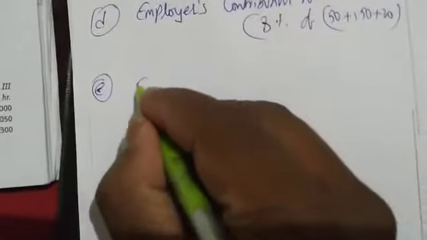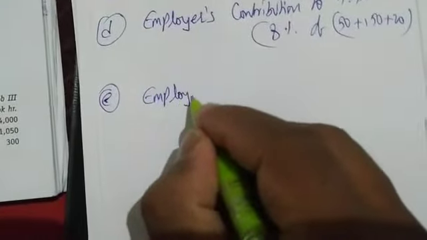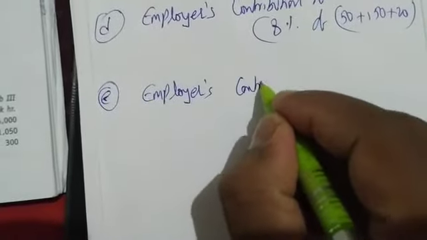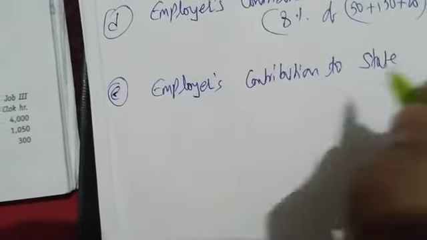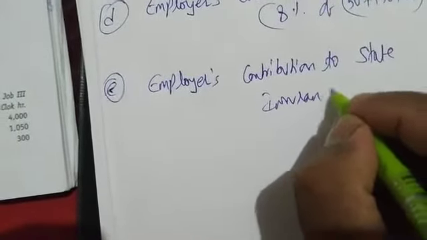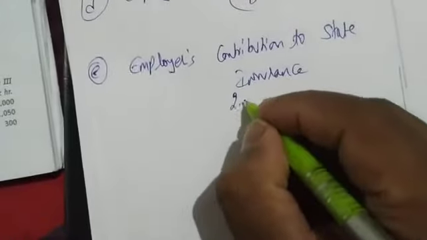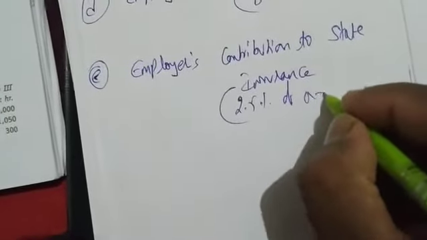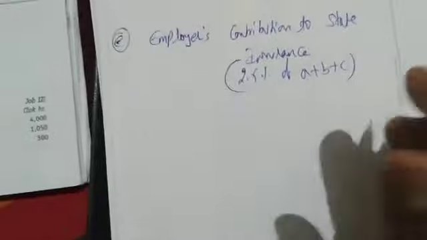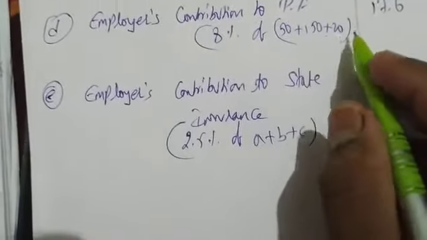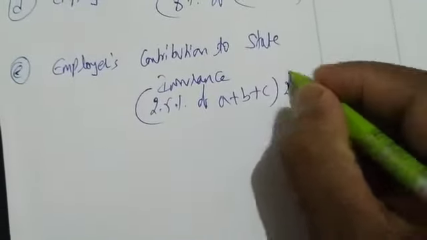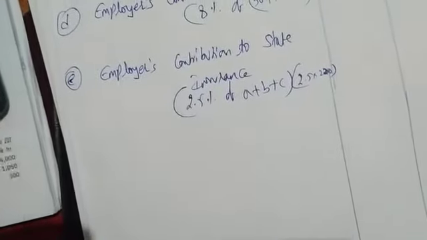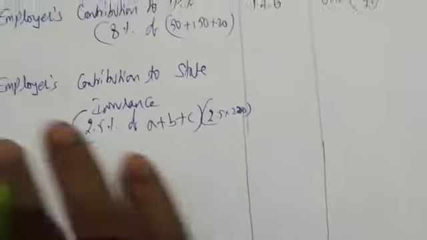Next, employer contribution to state insurance, E point. What is it saying for state insurance? 2.5% of A plus B plus C. So A plus B plus C means 50 plus 150 plus 20, that is 220. So 2.5% of 220.